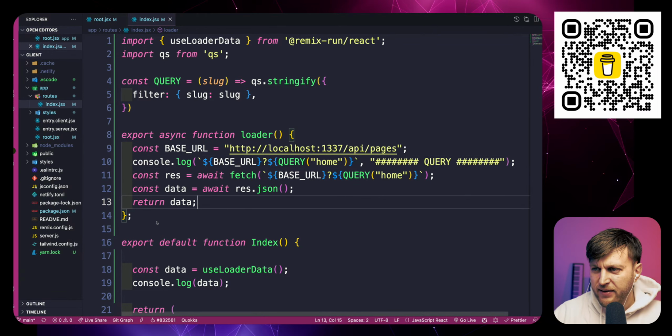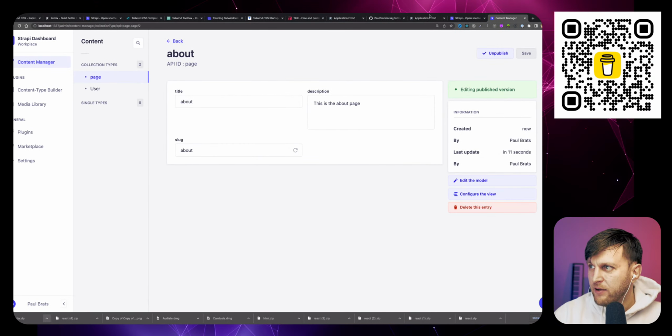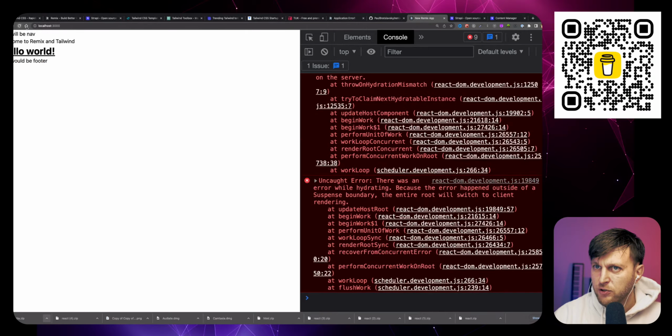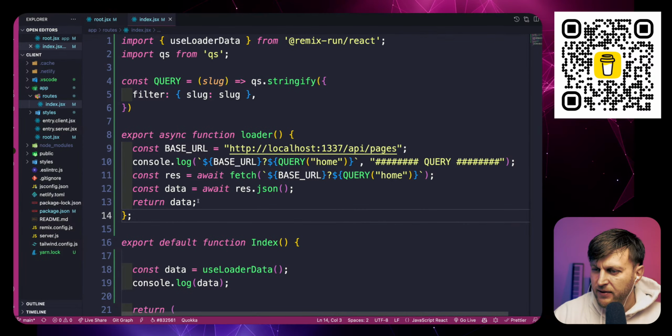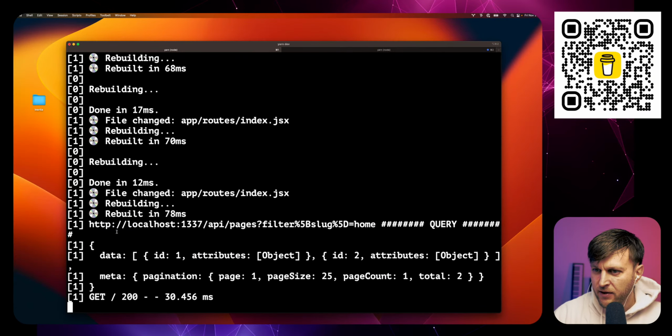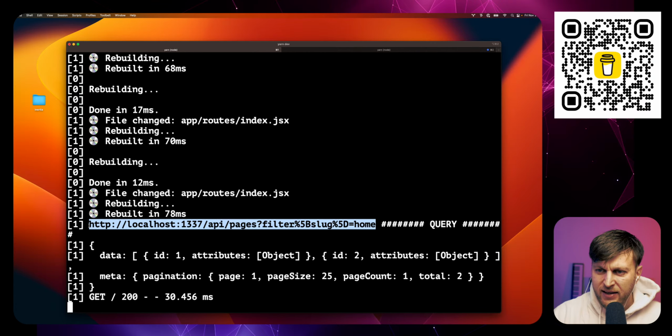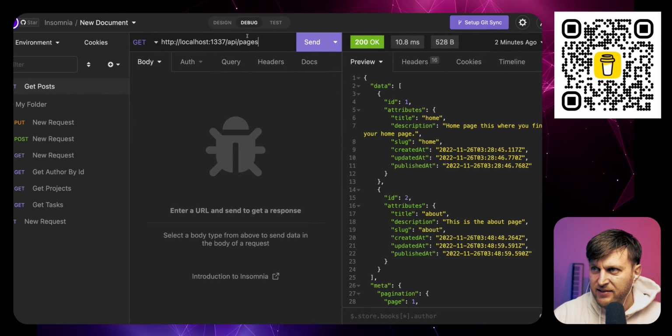Okay, and because everything that's in this loader function runs in the backend, that's where I have to look for this. So let me go back to my front end first, refresh. Okay, that's fine. And now let's take a look here. And here you are. You see our query string, which was automatically stringified for us using the qs library. Writing this manually is so easy to make a mistake. That's why I use qs. Now I'm going to copy and paste that string for a second and test it in Insomnia to make sure that we're getting just the home page.